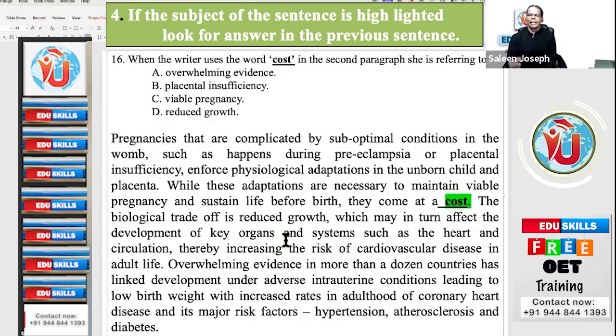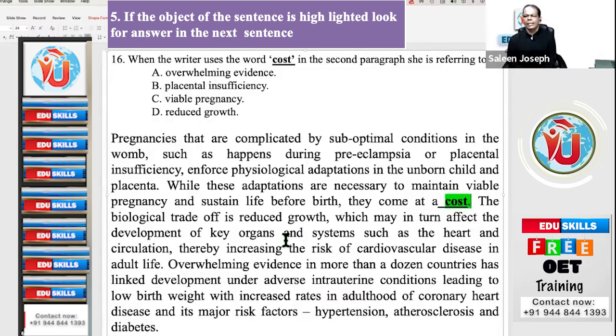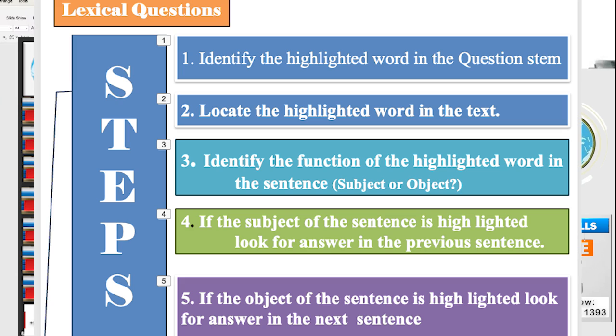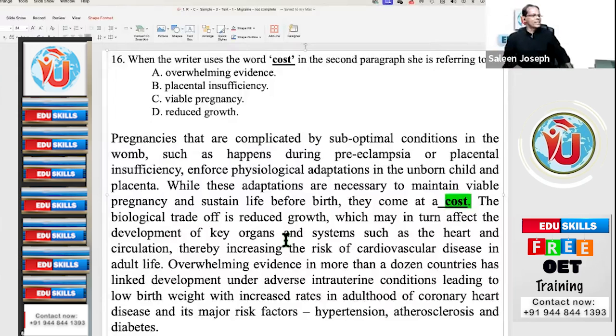And if the highlighted word is the object of the sentence, go to the next sentence or the remaining part of the text, immediately after the highlighted word. Okay, now write down in your notebook fast: they come at a cost. This sentence.